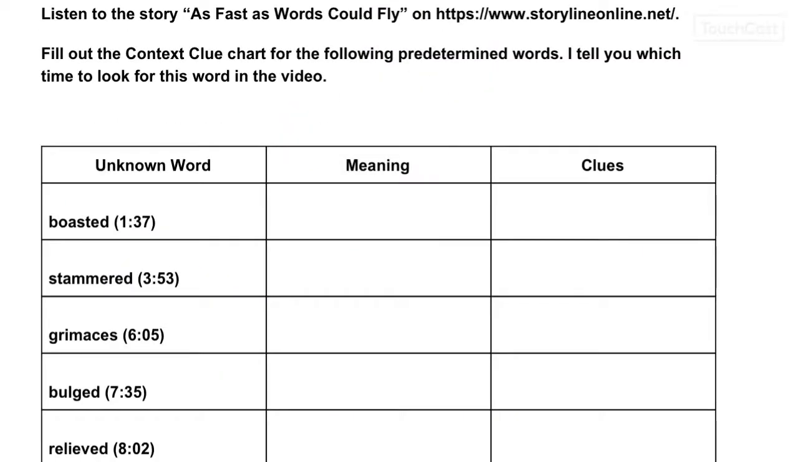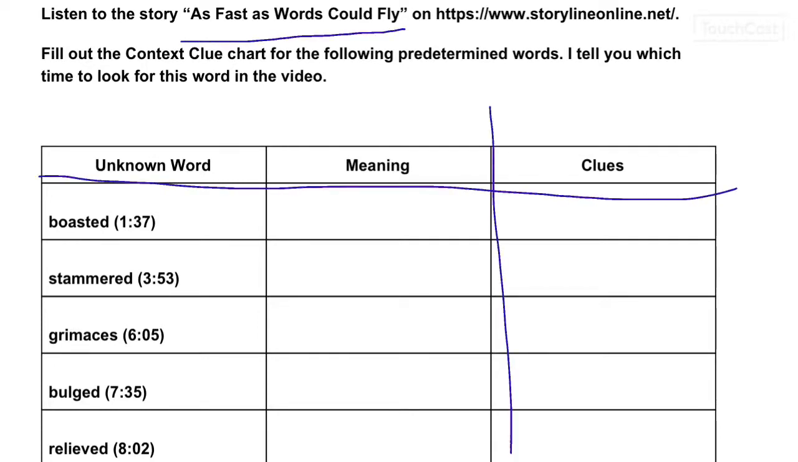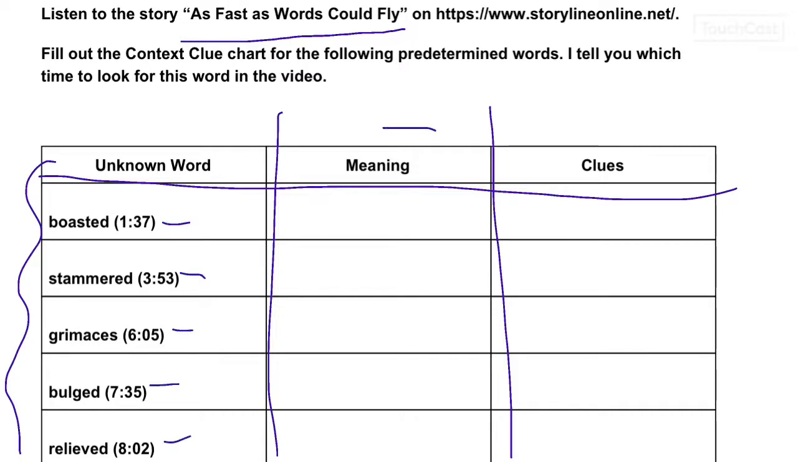Okay, it's your turn now. So you're going to listen to As Fast as Words Could Fly. Draw your T-chart. Here are your 5 words: boasted, stammered, grimaces, bulged, and relieved. Here are the times. Do your best to find the meaning and the clues, and we'll go over it tomorrow.